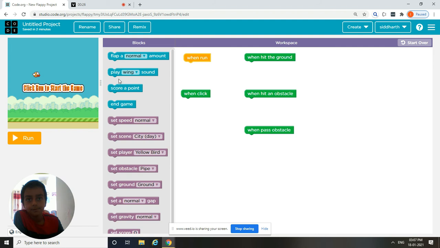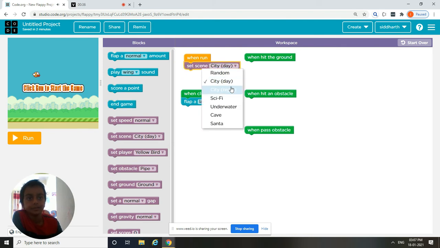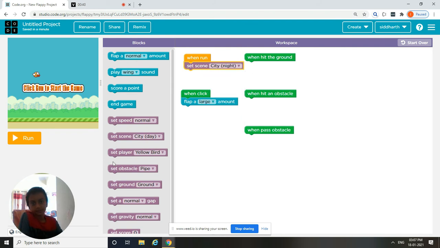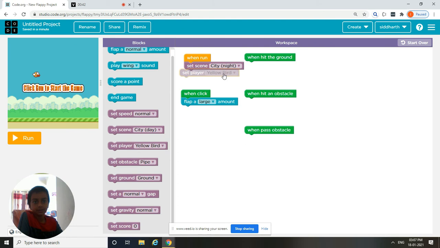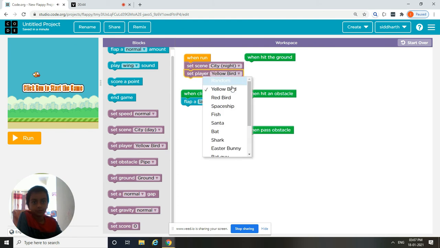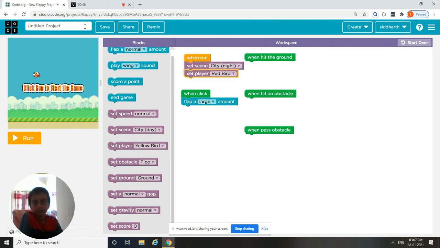First, we have to do flap large amount, and then I wanted city night, not city day. You can choose whatever you want, but I like city night, and then I like set player, not yellow bird. I want red bird, and then first we have to rename the project red bird, and then we have to put save,